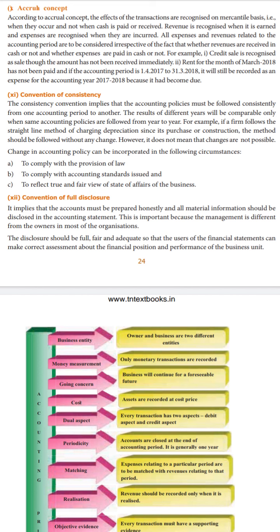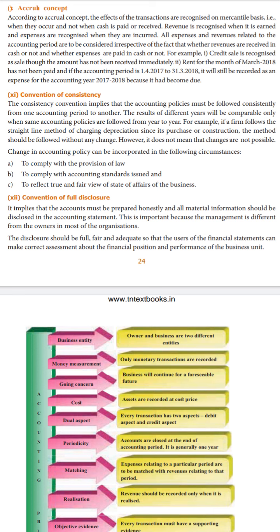If there is an accounting policy change, in that case we can change the concepts or the methods also. But again it should comply with the provisions of law, it should go properly with accounting standards whatever is being issued, and also fair reports are to be prepared by the accountants.